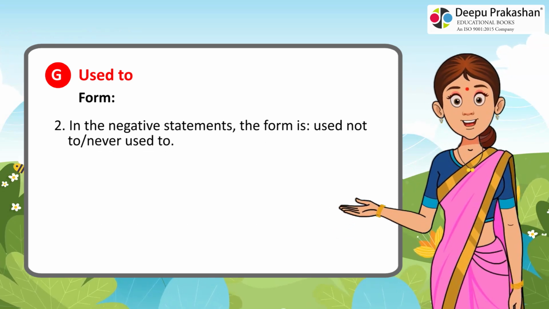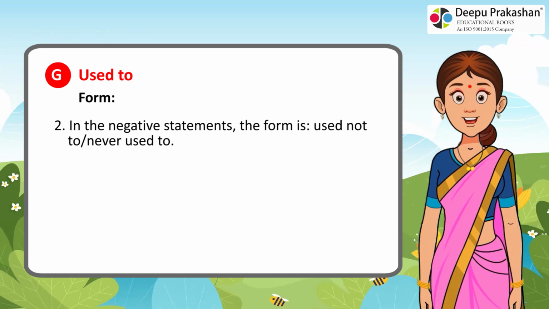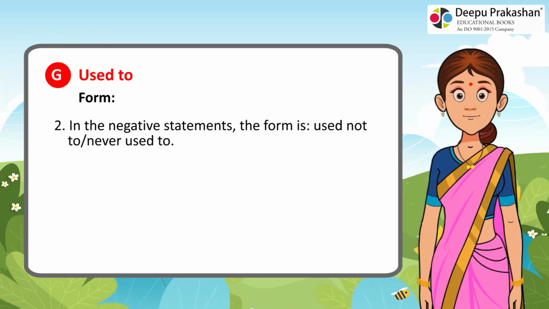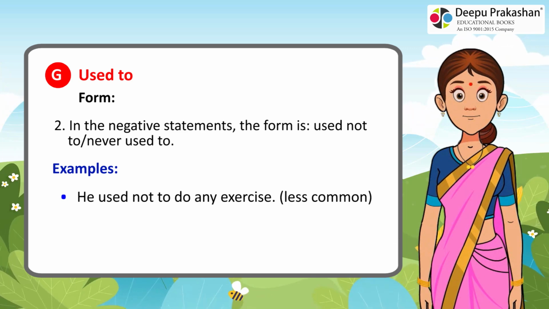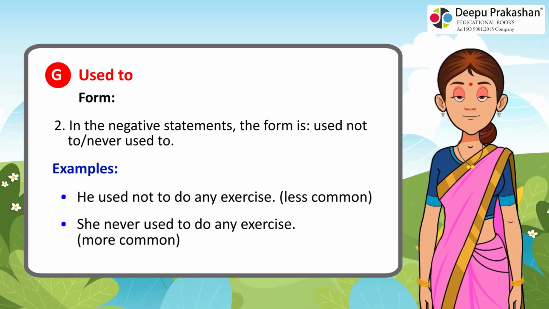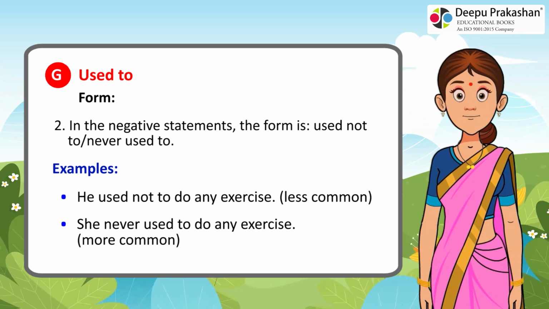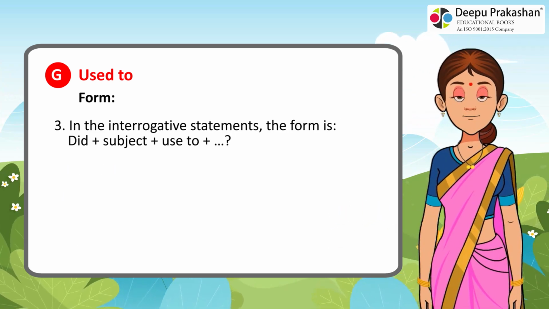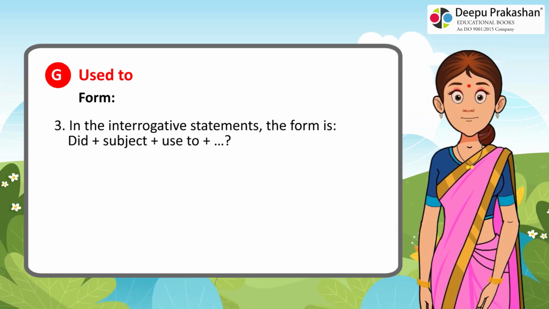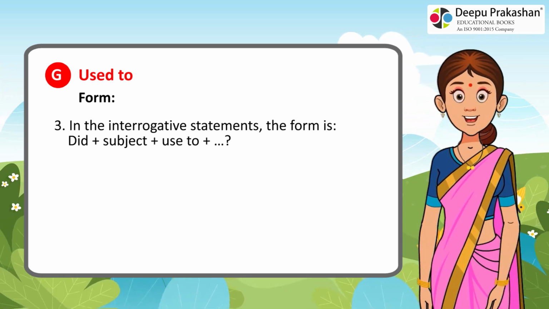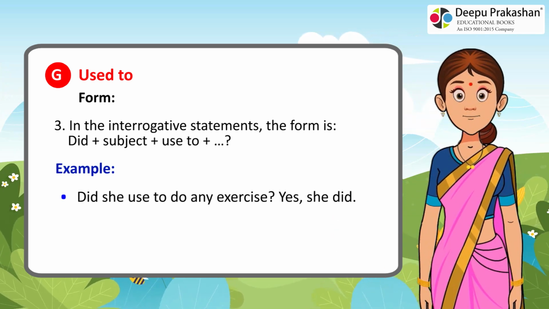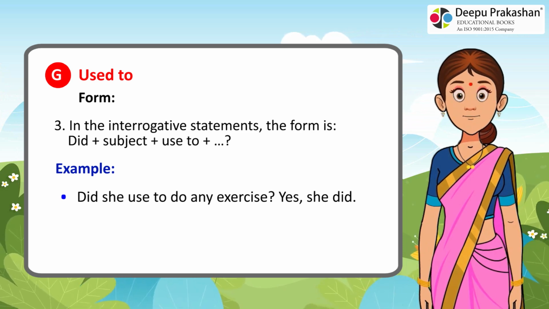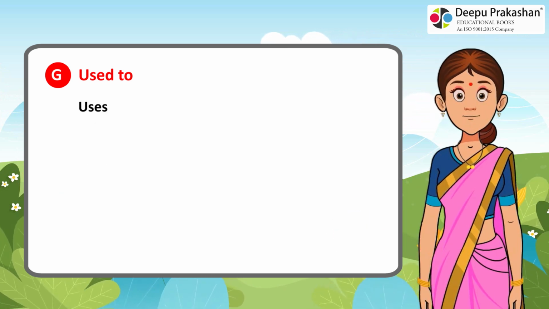2. In the negative statements, the form is used not to, never used to. Examples: he used not to do any exercise. Less common. She never used to do any exercise. More common. 3. In the interrogative statements, the form is did plus subject plus used to. Example: did she used to do any exercise? Yes, she did.